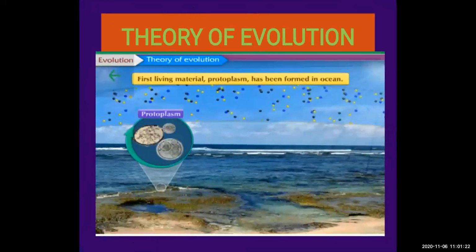Now, the theory of evolution, how they explain it. This can come for a short note also, students: just explain the theory of evolution. In the theory of evolution you will write that first the living material, protoplasm, was formed in the ocean. This can come for your MCQs also. You have to remember that the first living material was protoplasm, and it was formed in the ocean. Remember this general knowledge question, as it can come for MCQs in your exam.